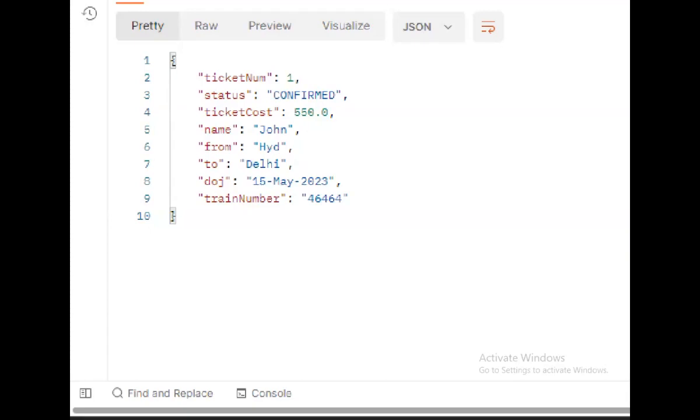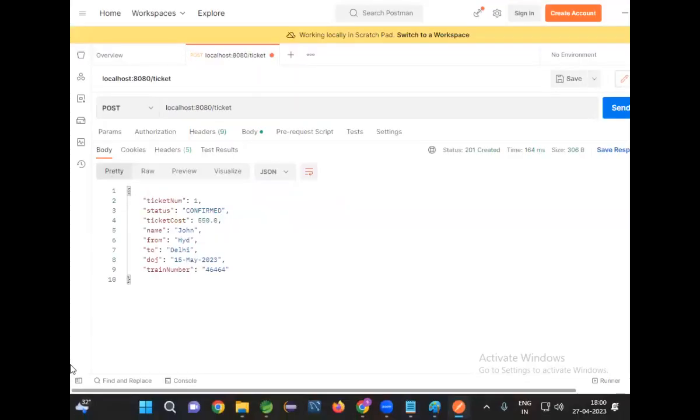So I'm sending passenger data as input. I'm getting ticket data as output. Input I'm sending in the JSON format. Output I'm getting in the JSON format. So with this, our post request method is working as expected.